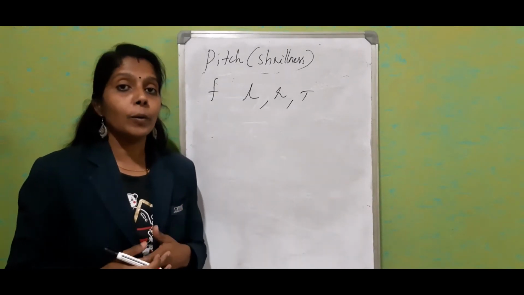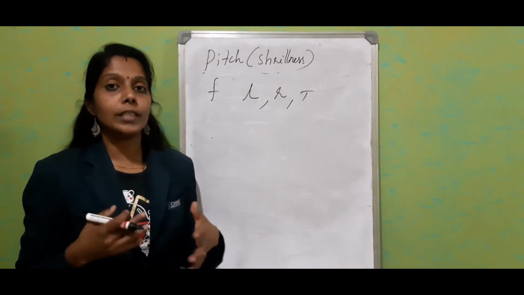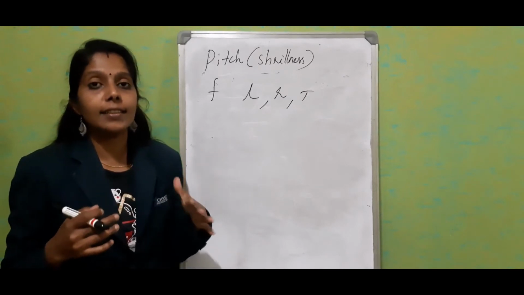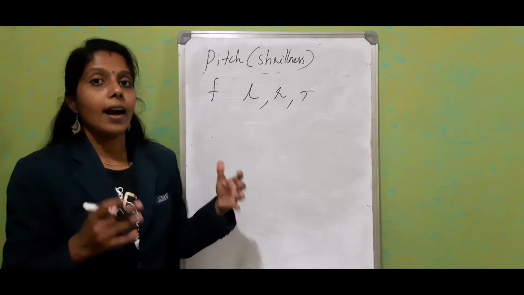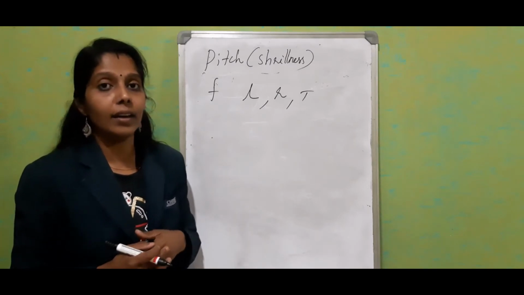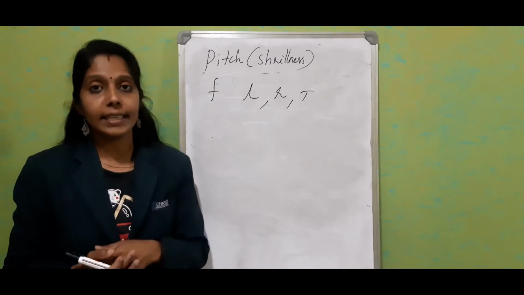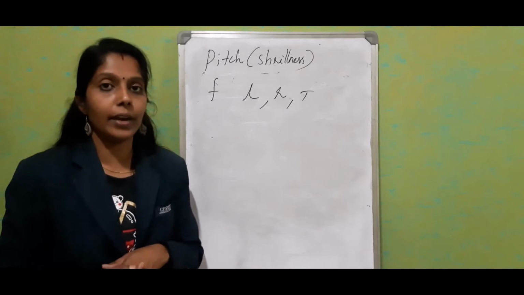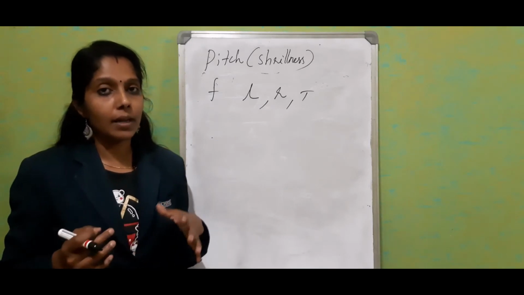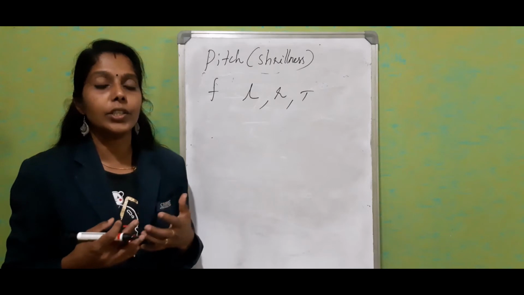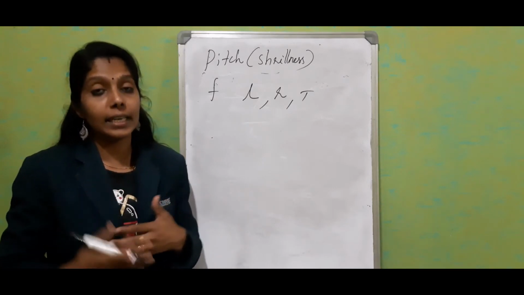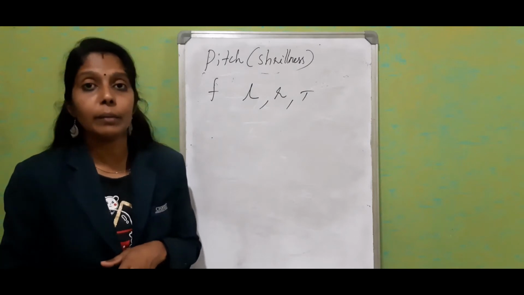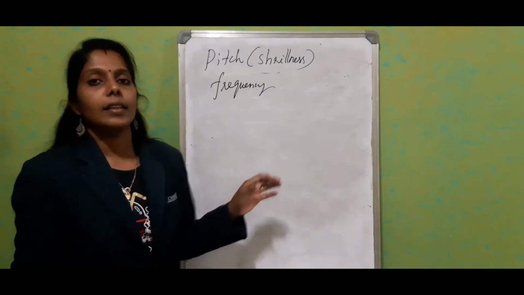In the case of flute and organ, if you want to adjust the pitch, you can change the length of the air column. We studied earlier how frequency is related with the length of the air column. It is inversely proportional, right? So these are the different methods by which we can change the frequency, or the pitch, of different musical instruments.